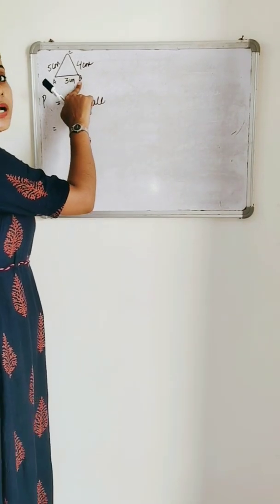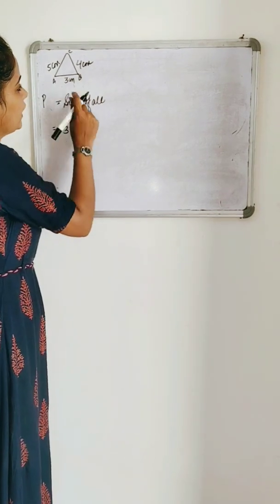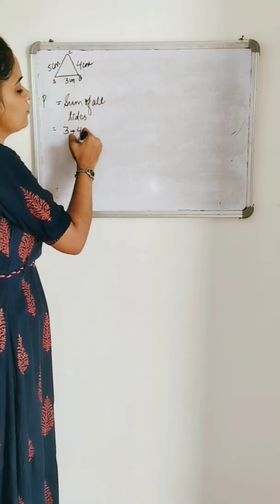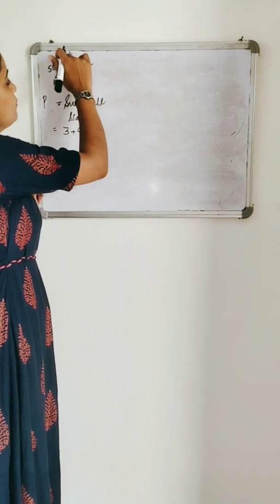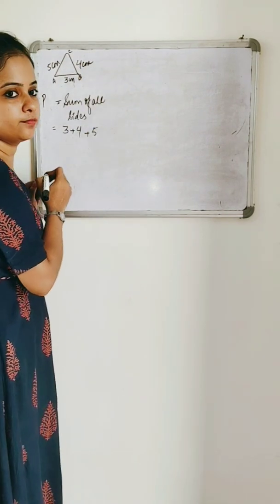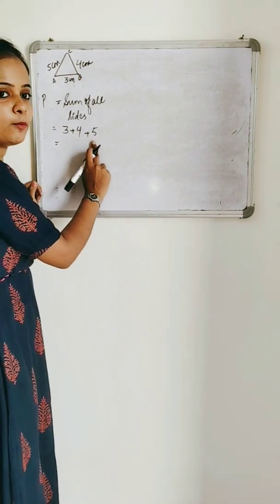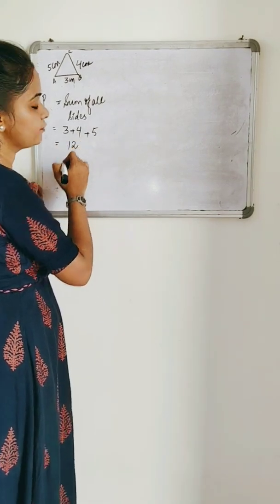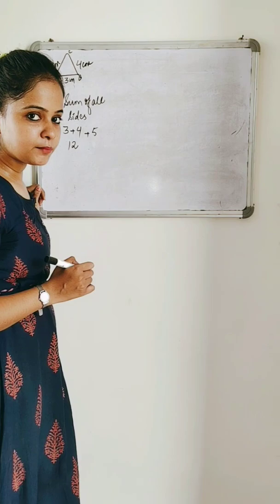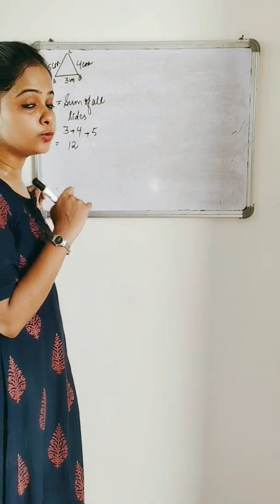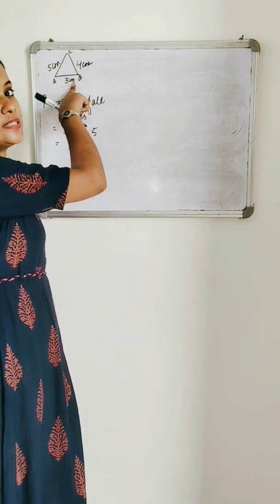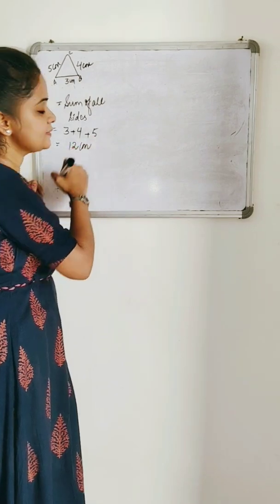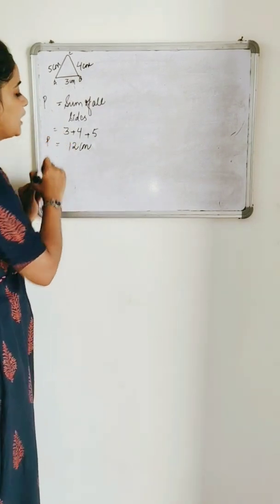Side AB is how much? 3. Then Ram moved to C, covered 4. And then Ram moved to A, covered 5. I added up all the sides. 4 plus 3 is 7. 7 and 5 is 12. Okay? Am I forgetting something? Yes, I'm forgetting to put the unit. The unit is given in centimeter, so I'll write centimeter. So the perimeter of this triangle is 12 centimeter.